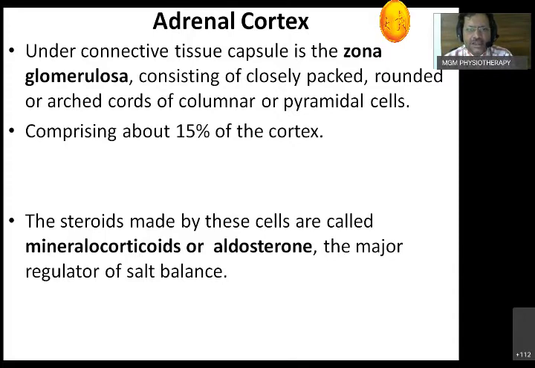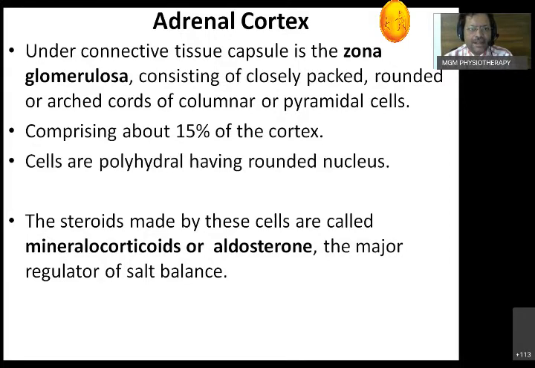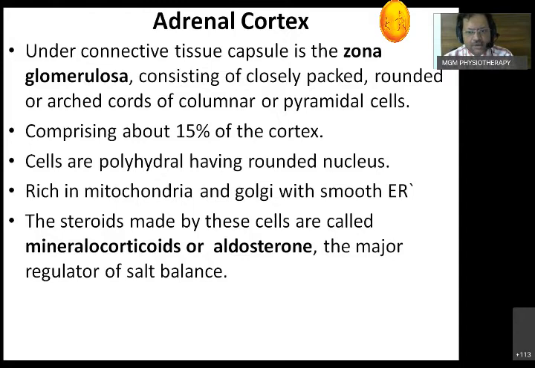Zona glomerulosa consists of almost 15% of the cortex. Cells are polyhedral having a rounded nucleus, rich in mitochondria, Golgi apparatus, and what you have to remember always, smooth endoplasmic reticulum. What it secretes, you must be well versed: mineralocorticoid, also called aldosterone. What is the basic function of this? It acts on the kidney at the level of DCT. It is a major regulator of the salt balance.